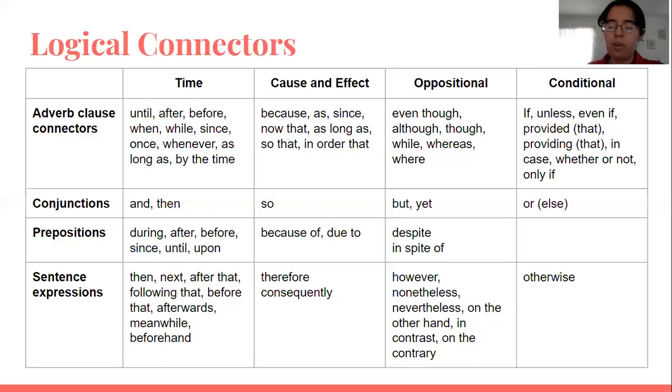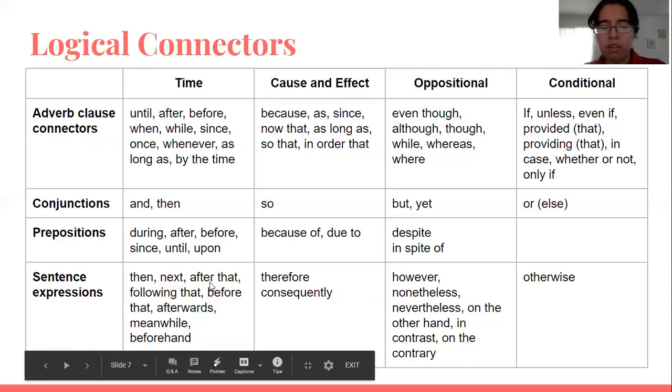So here we have a chart of some connectors. So for time, and they are adverb clause connectors, we have until, after, before, when, while, since, once, whenever, as long as, by the time. And for conjunctions, we have and, then. Prepositions: during, after, before, since, until, upon. Time sentence expressions: then, next, after that, following that, before that, afterwards, meanwhile, beforehand.